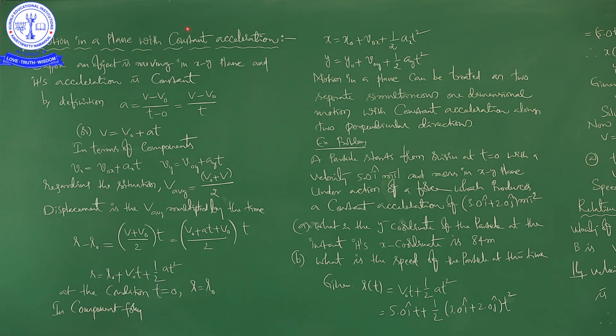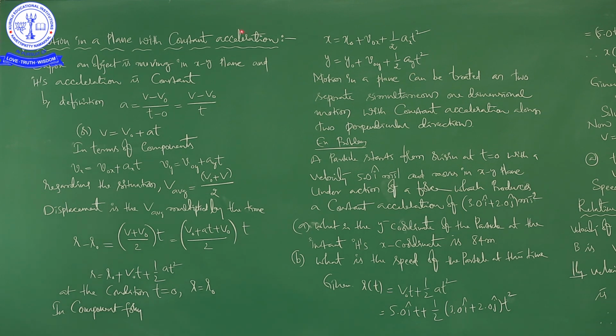For example, at the starting point, its acceleration is 2 meter per second square. So, till the ending of the journey, its acceleration should be 2 meter per second square only. Then the body is said to be moving with constant acceleration, right. You can also say uniform acceleration.